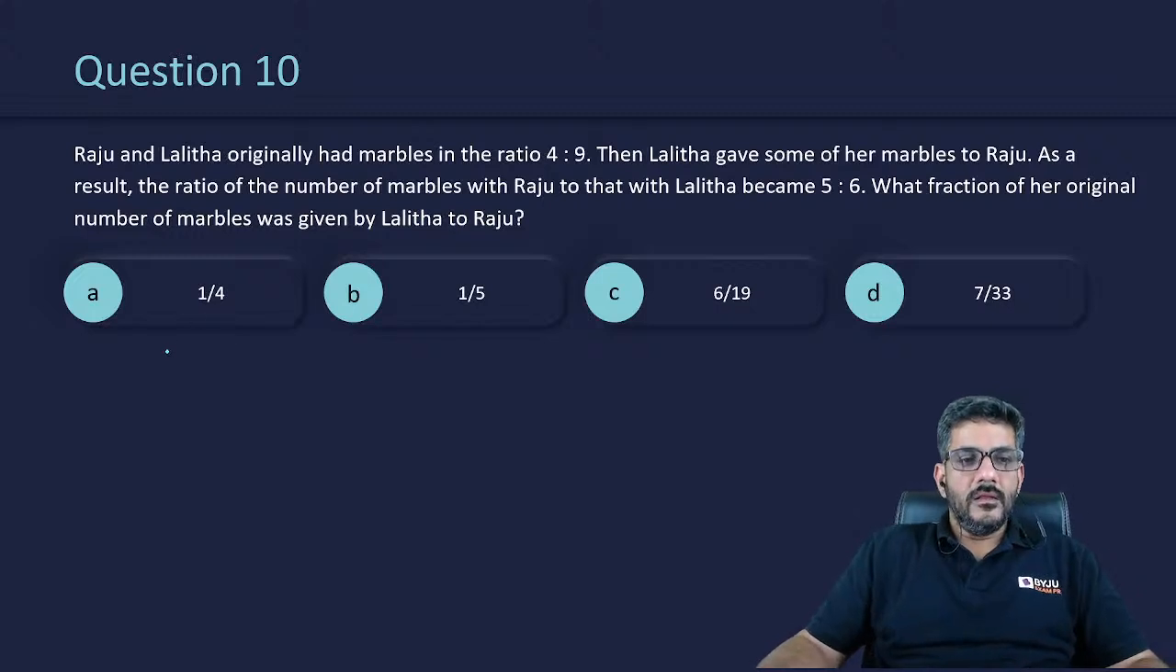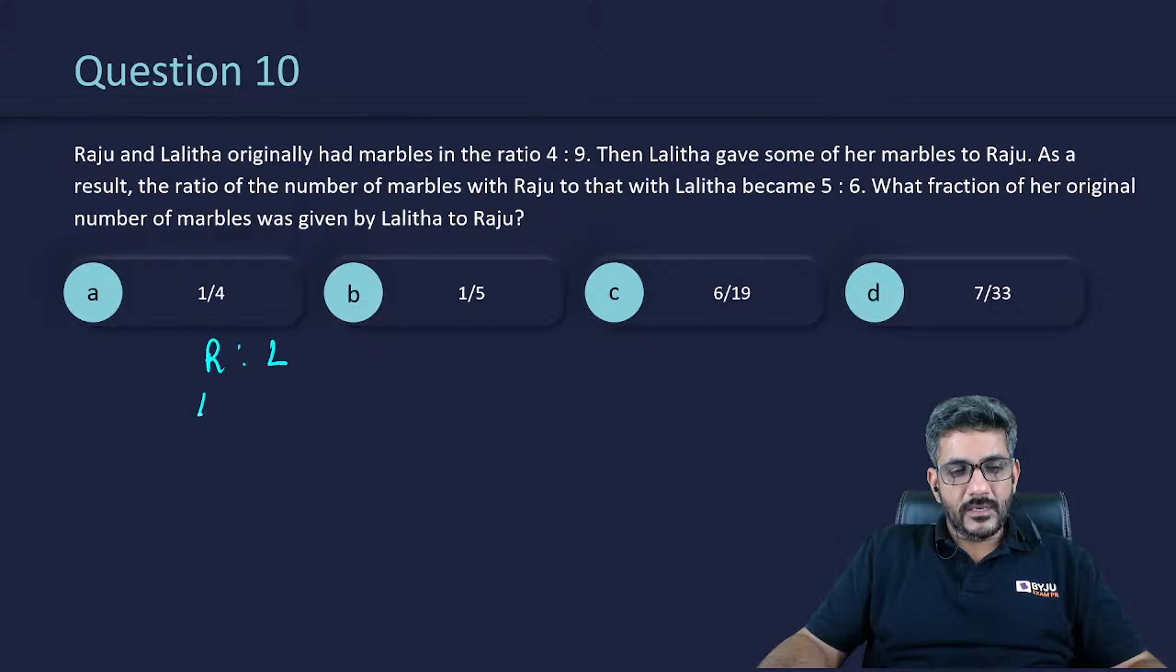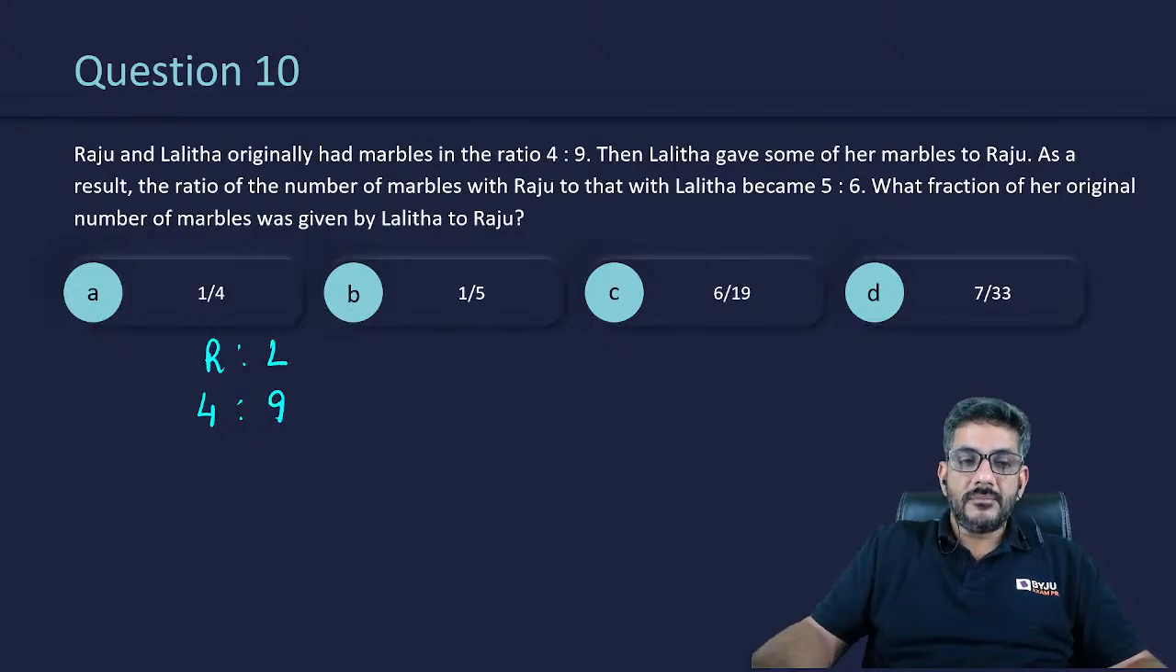चलिए करते हैं. Raju and Lalita originally had marbles in the ratio of 4:9. So Raju and Lalita had marbles in a ratio of 4:9. Lalita gave some of her marbles to Raju. As a result, the ratio of the number of marbles with Raju to that with Lalita became 5:6. So Lalita gave some of her marbles to Raju.